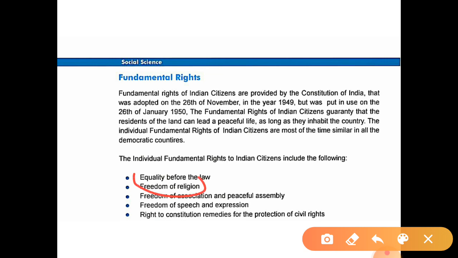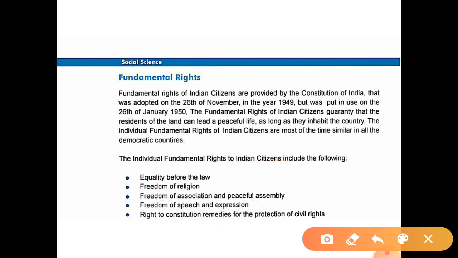Second one, freedom of religion. Here each and every person can follow any religion according to their choice. Third one, freedom of association and peaceful assembly. Here people can assemble peacefully and conduct associations at one place. Then the fourth one, freedom of speech and expression.